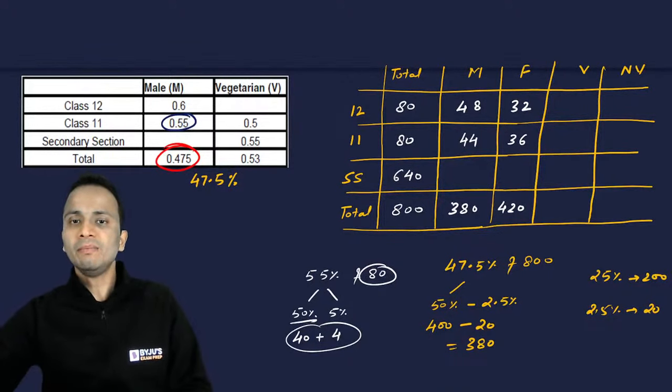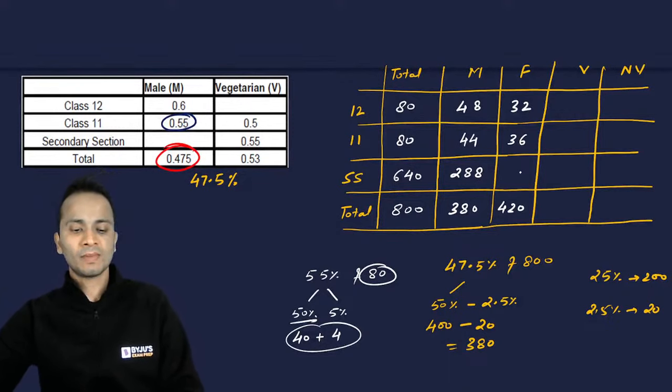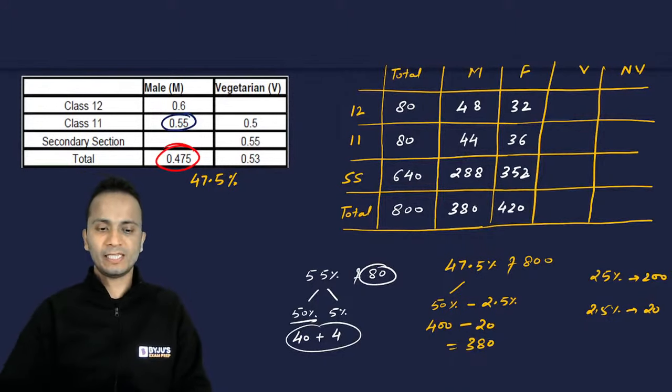So 380 minus 80 is 300, 300 minus 12 is 288. So 288 will be the number of males, and the number of females will be 420 minus 68. So 420 minus 60 is 360, and 352 will be this number.